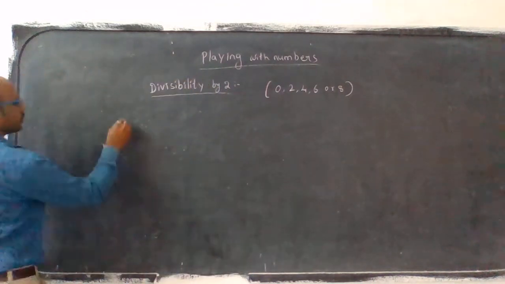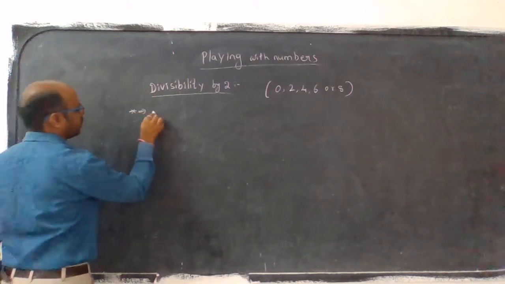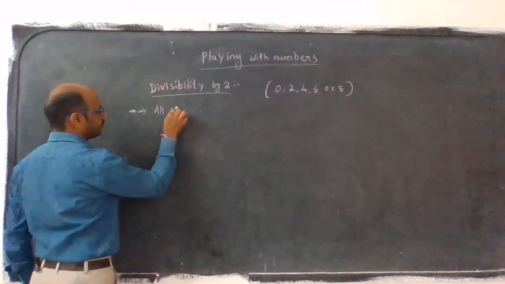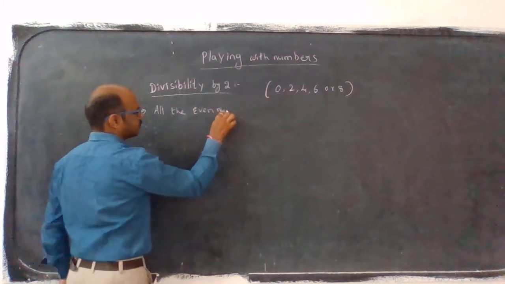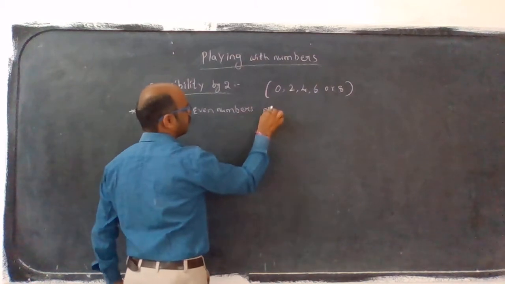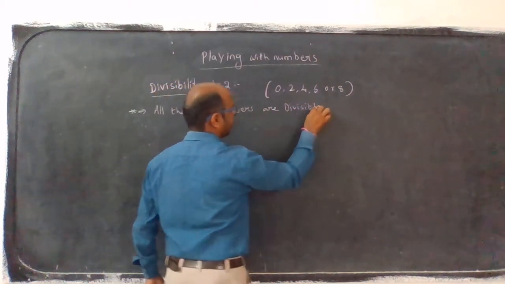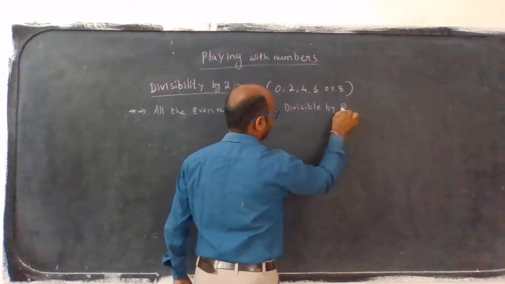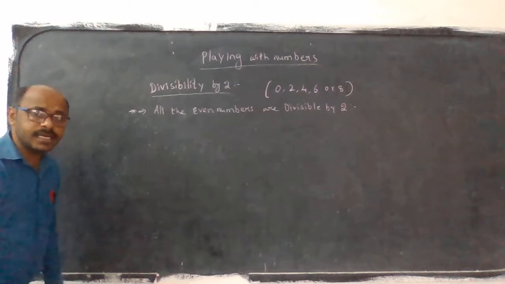Make a note of this point: all the even numbers are divisible by 2. Which are the even numbers?